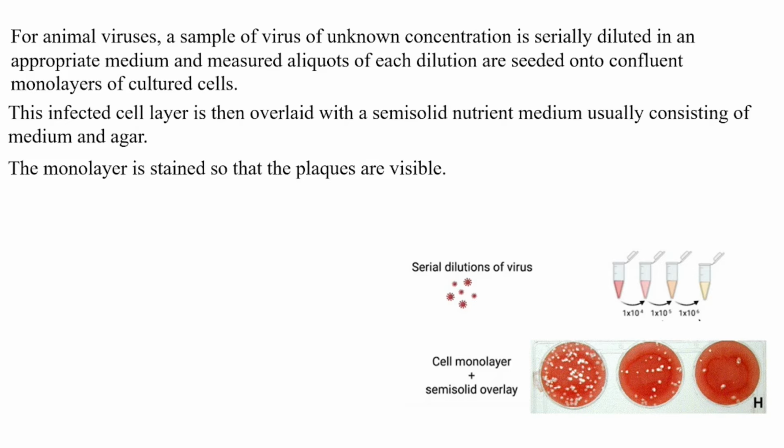The goal of the assay is to identify a dilution that yields 20 to 100 plaques on a single dish, a number large enough to be statistically significant and small enough to facilitate counting. The concentration of the infectious virus in the original sample can then be calculated by taking into consideration the dilution factor. The resulting value is called the titer and it is expressed as PFU per ml to emphasize specifically that only viruses capable of forming plaques have been quantified.